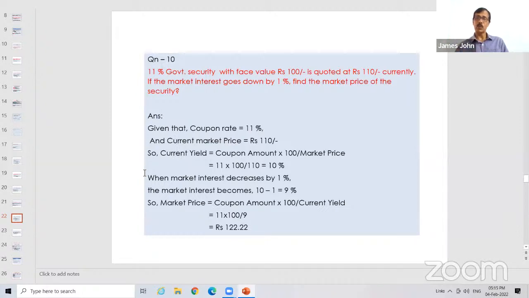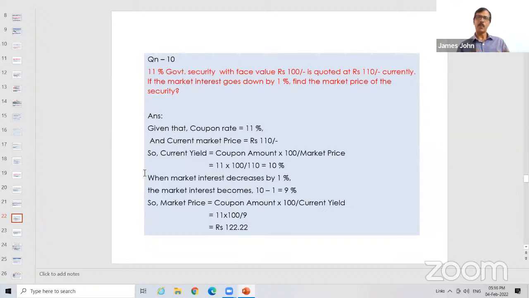So from 10, it goes down by 1%. So the revised percentage is 9%. So the current yield becomes 9%. What is the market price? 11 into 100 by 9. Remember, the coupon amount remains the same because the coupon is being paid by the company or by the government which issued this particular security.